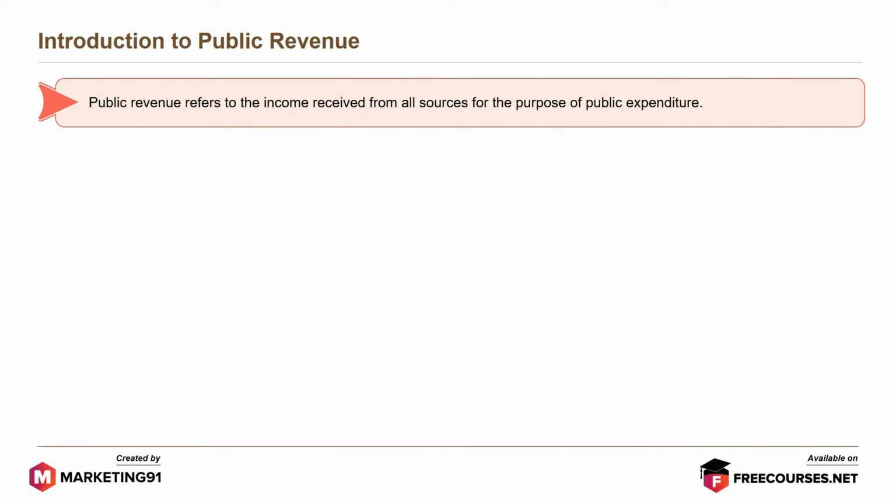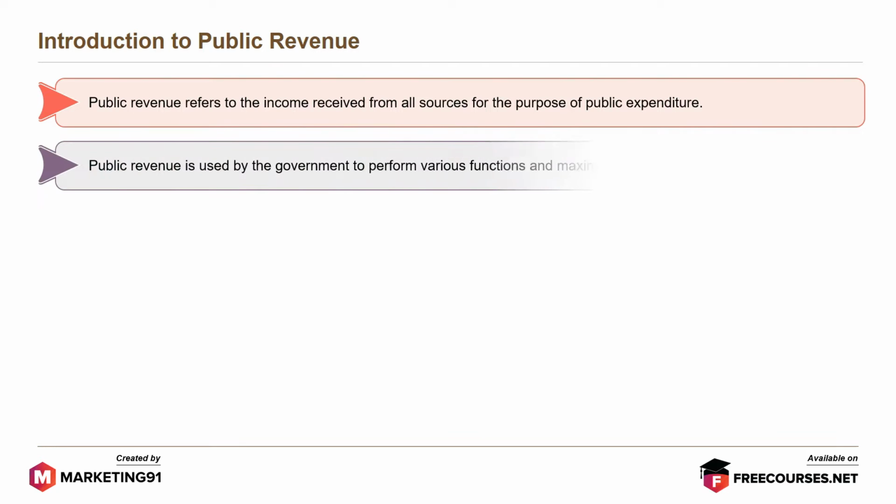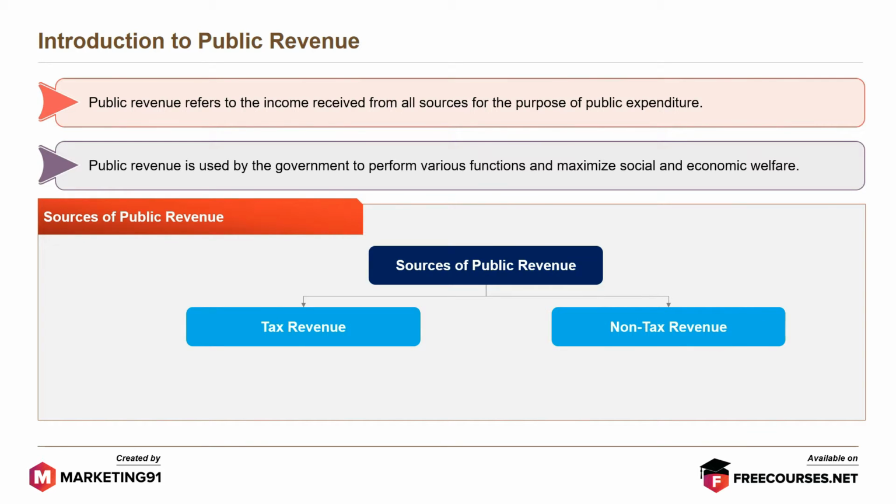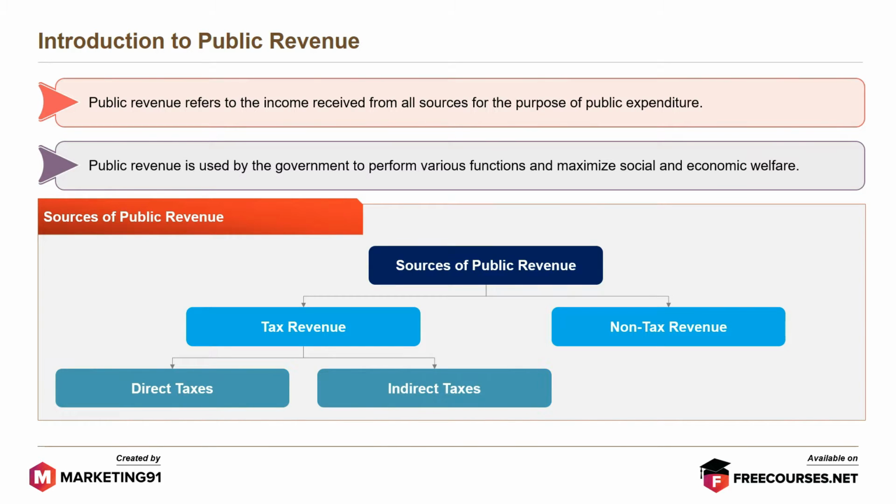Public revenue refers to the income received from all sources for the purpose of public expenditure. Public revenue is used by the government to perform various functions and maximize social and economic welfare. Let us look at the sources of public revenue. There are two sources, tax revenue and non-tax revenue sources. Tax revenue is further classified into direct taxes and indirect taxes.